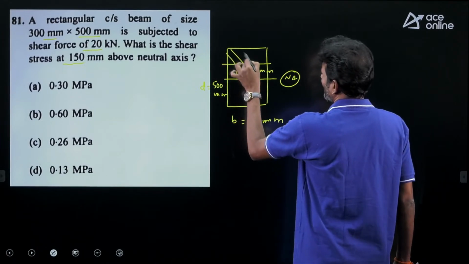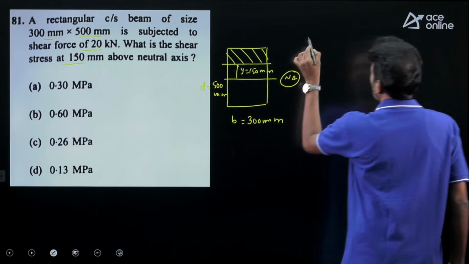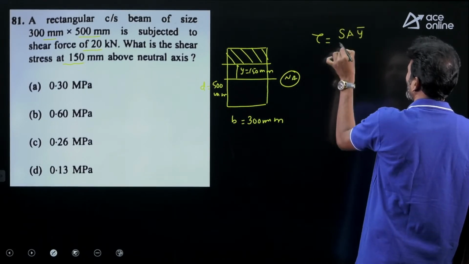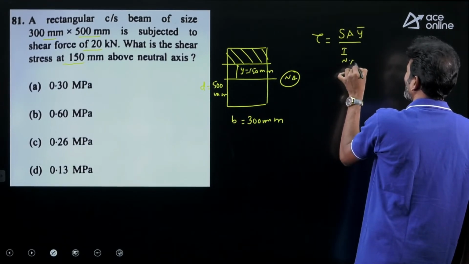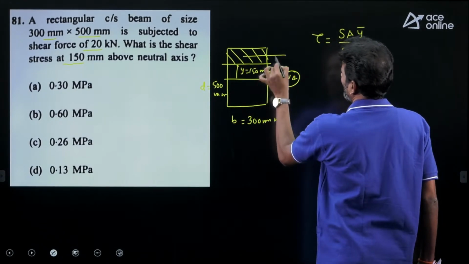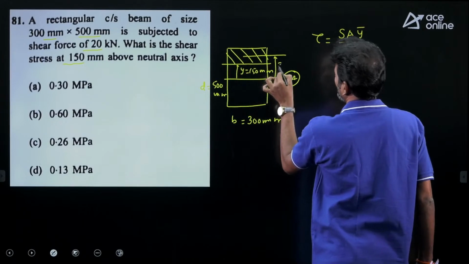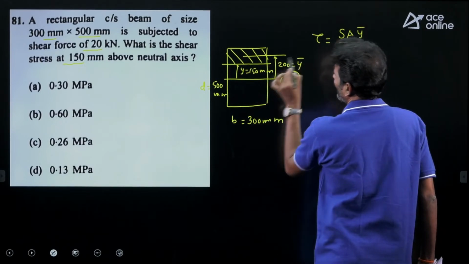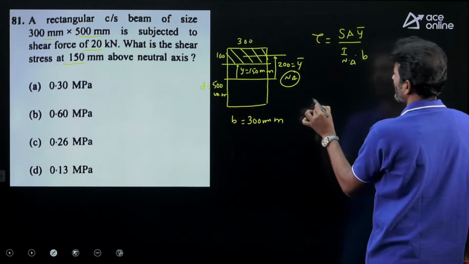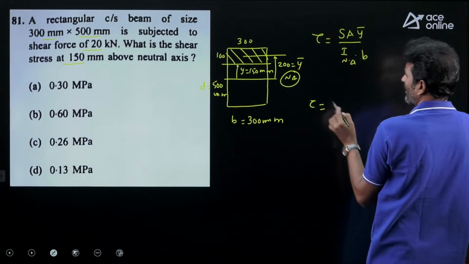This is the area we are concerned with. If I take the shear at any layer, the standard formula we have is A y bar divided by I N A dot B. So here, if I take the y bar, it is 200 clearly, and this is 300 and this is 100. Substitute all the values and try to get the answer.